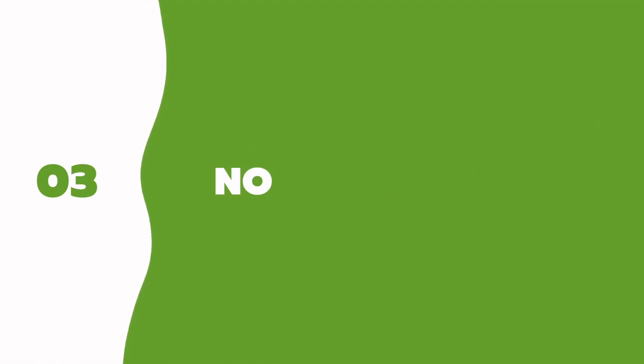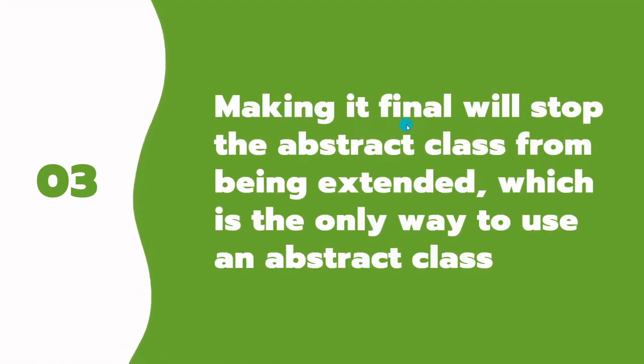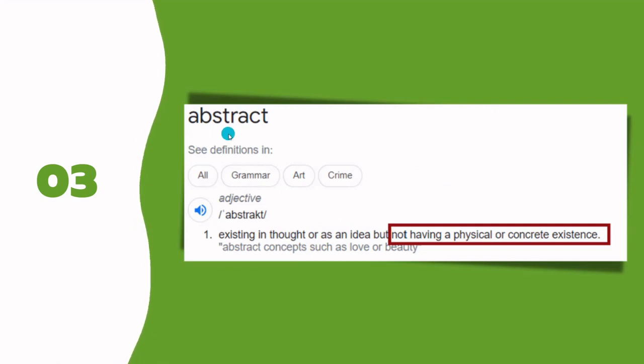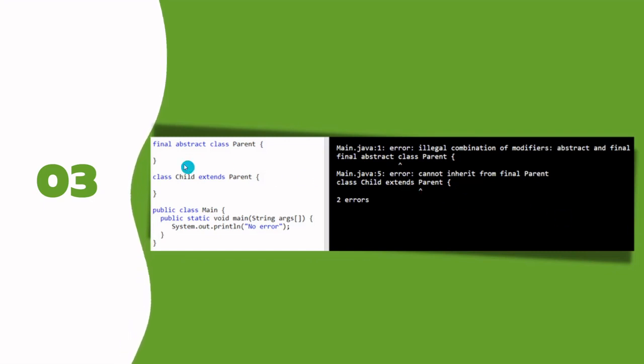The answer is no. Why? Making it final will stop the abstract class from being extended, which is the only way to use an abstract class. An abstract class is incomplete. If we declare it final, how would we implement the left-out functionality? If you see the definition in Google, it says not having a physical or concrete existence, right? So let's take an example here.